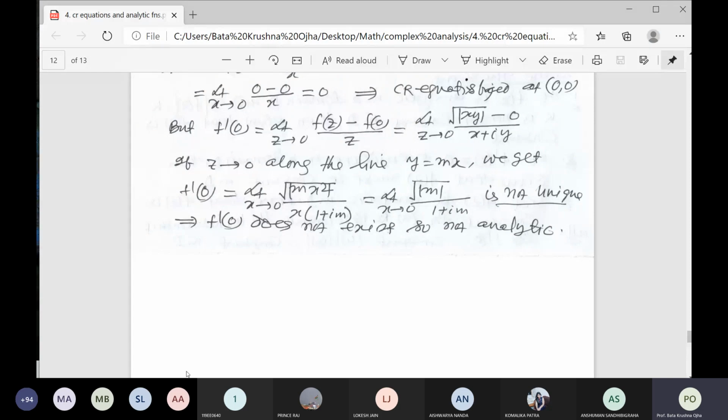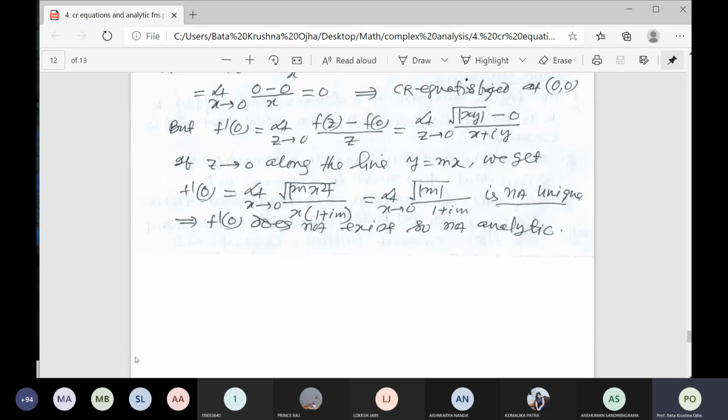I have written z tends to 0 along the line y equal to mx. You already know how to find the limit in this case. So either you take y equal to mx or the curve path y equal to mx squared. So for f'(0), when x tends to 0, y tends to 0, at that time you replace y with mx.